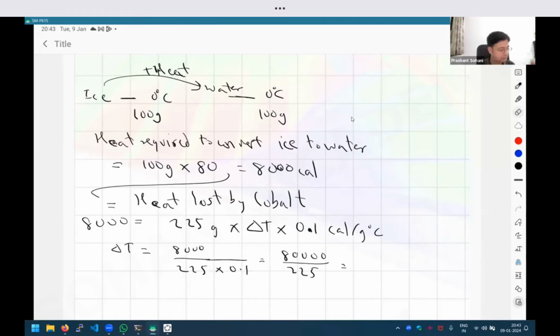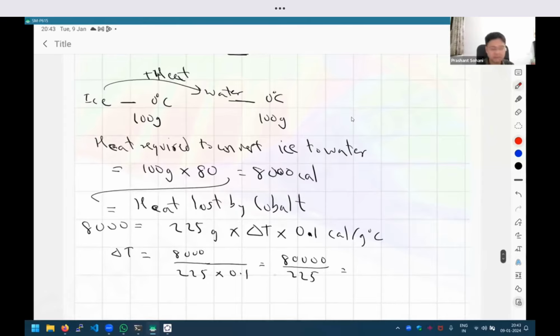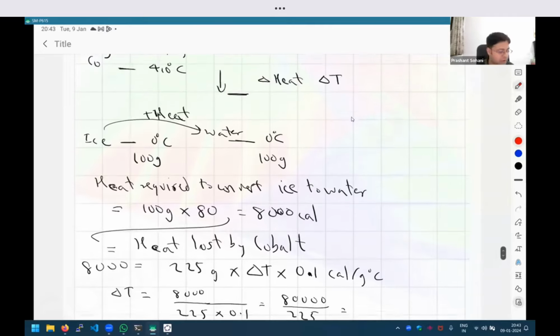Let me just do it in a different way. We can do it this way also, there is nothing wrong with it. We can calculate this delta T and then do it again. But let me give you a shortcut, because this fraction is looking difficult to compute, and if we can avoid that calculation, that will be very nice.